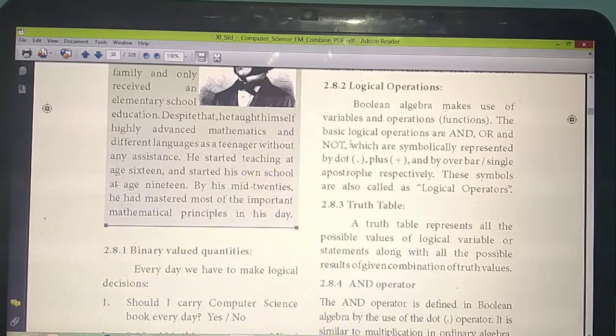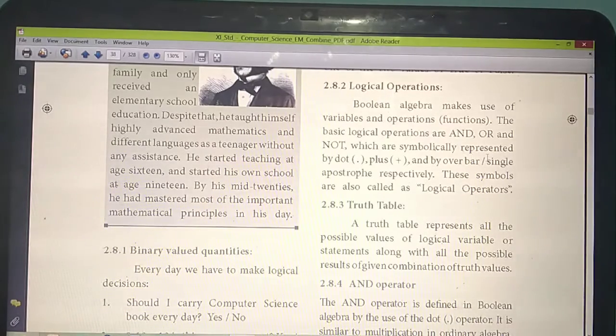Likewise, each and every logical operation has a separate symbol. AND is identified by the symbol dot. OR is defined by the symbol plus. And NOT is defined by the symbol bar.